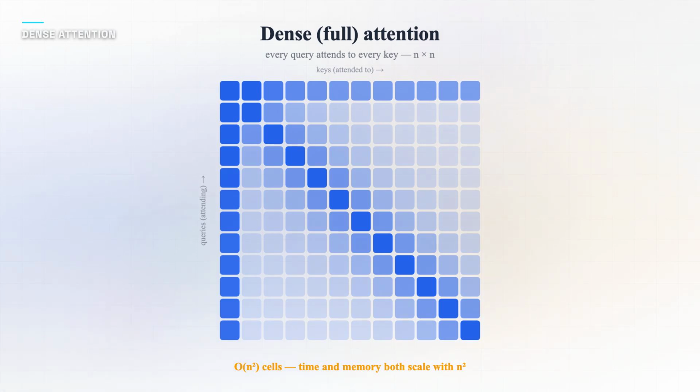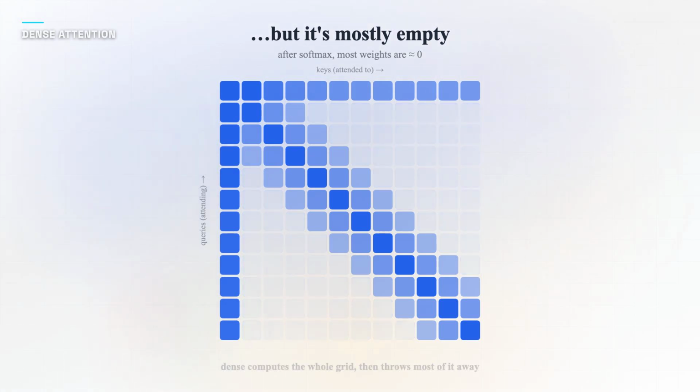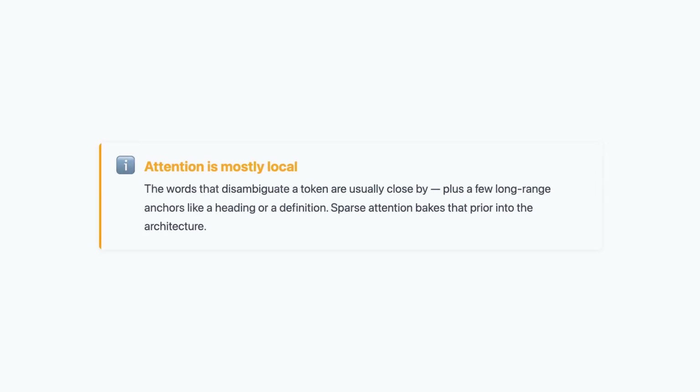That is the wall. But here's the thing: if you actually look at a trained attention matrix, it's almost empty. After softmax, the vast majority of token pairs get a weight near zero. Each token really only attends to a handful of others, its neighbors, a few special tokens, maybe one or two faraway references. Dense attention computes the whole grid, then throws most of it away. And that's not an accident.